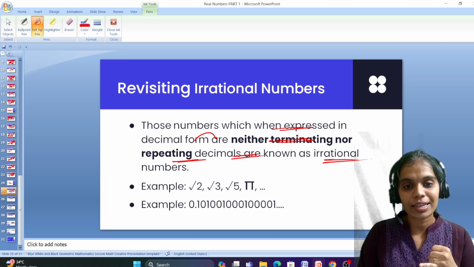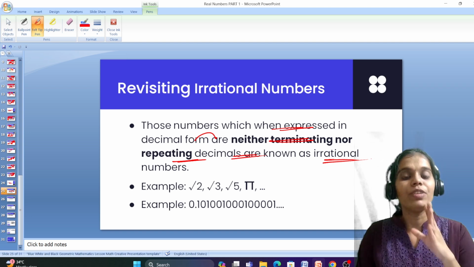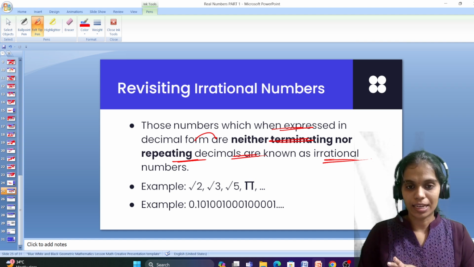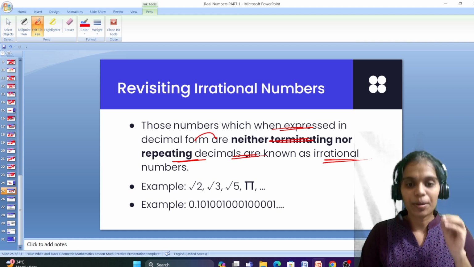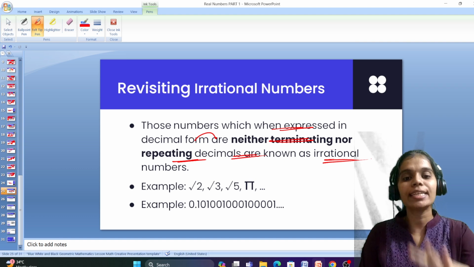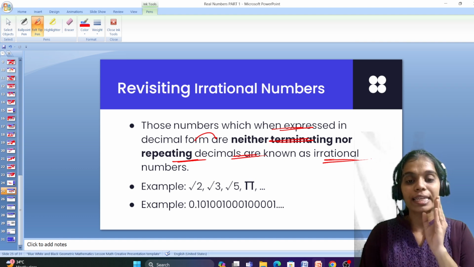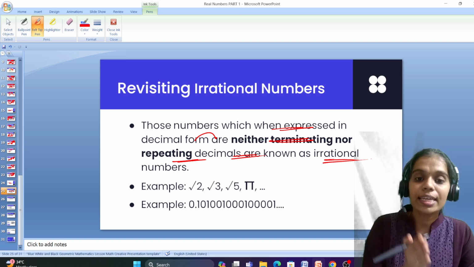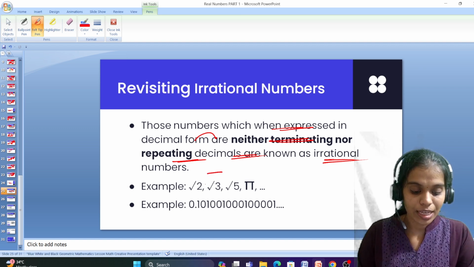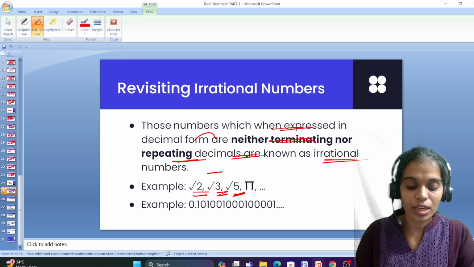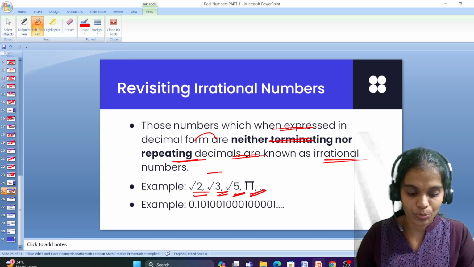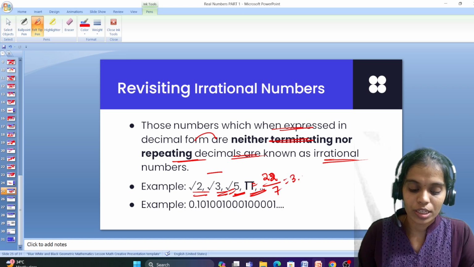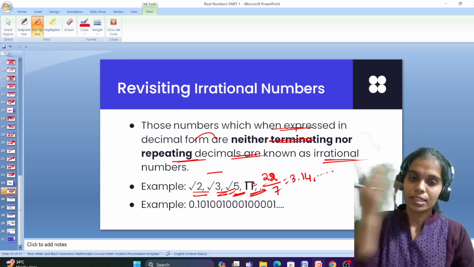What is the other method I said? Any number which cannot be expressed on the number line is said to be an irrational number, which means a number which cannot be located on the number line, or there is no exact position on the number line. Such numbers are said to be irrational numbers. Examples are root 2, root 3, root 5 and pi. What is pi? 22 by 7, right? Or 3.14 and so on. They keep on moving, right?